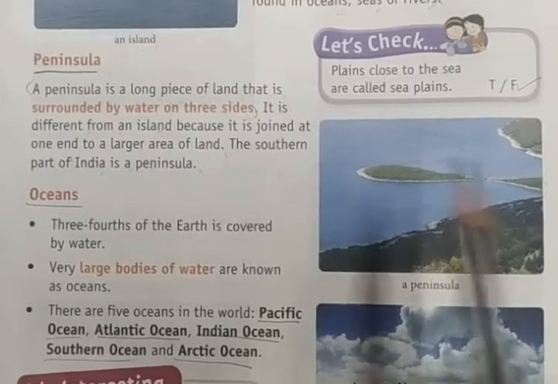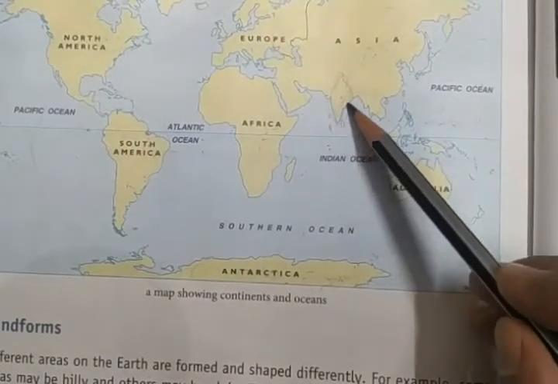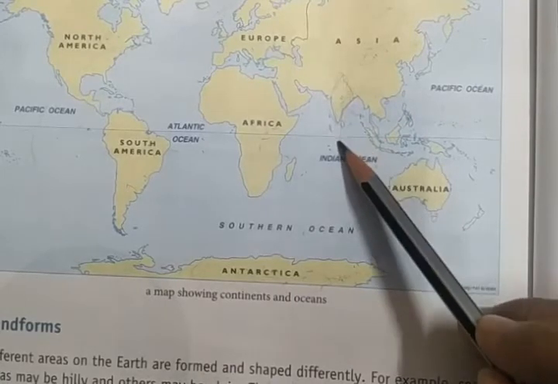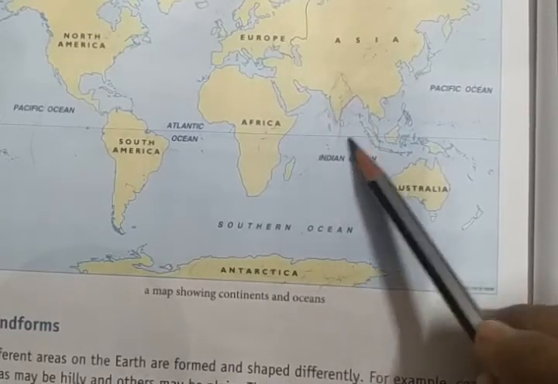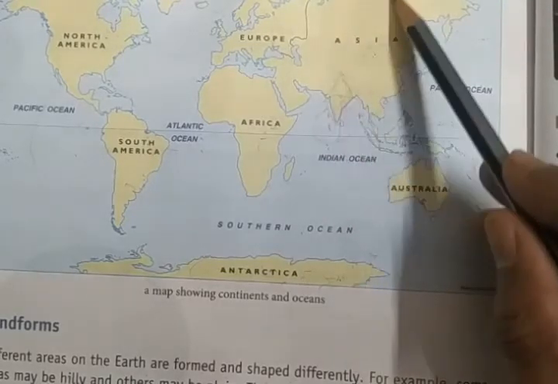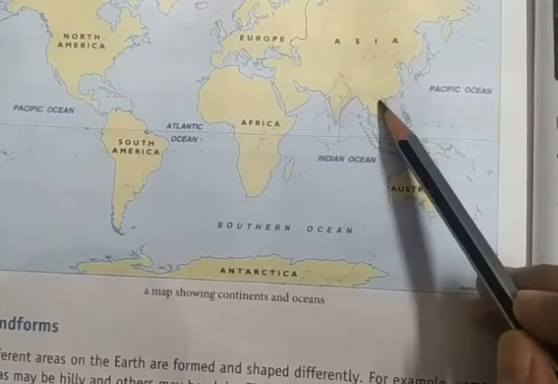If you see the world map, here you can see our India is here. Three parts of it are covered by water, and one end is connected to a large area of land.